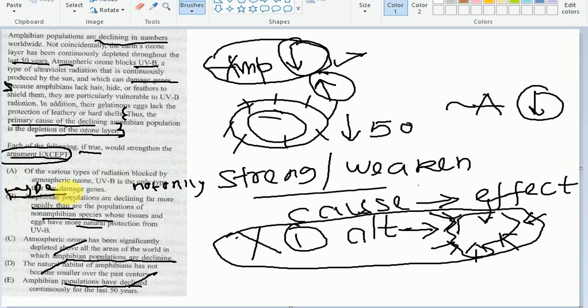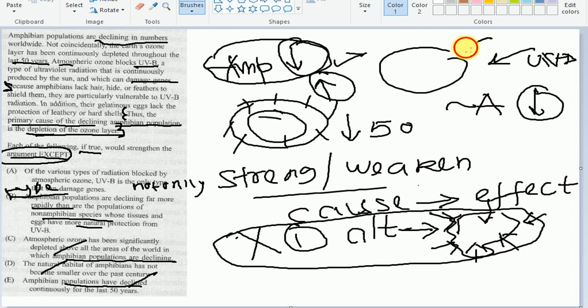But is it really weakening the conclusion? The conclusion here is that depletion of the ozone layer is declining the amphibian population. Say this is UVB, another is UVC, another is UVD. These are also affecting the genes.